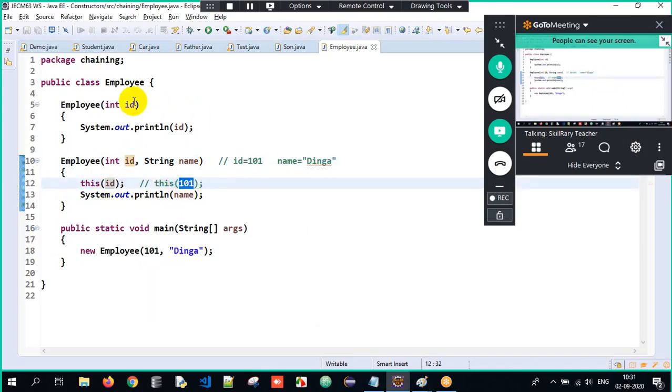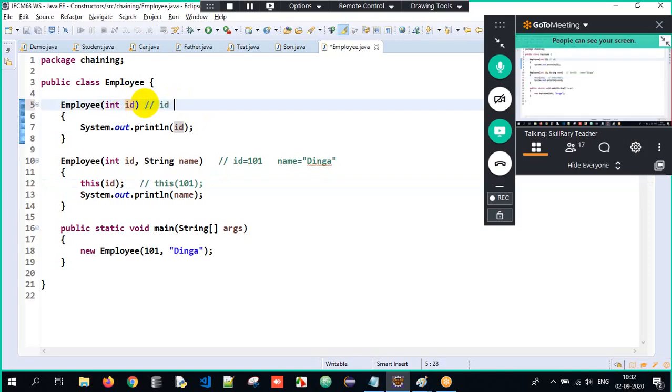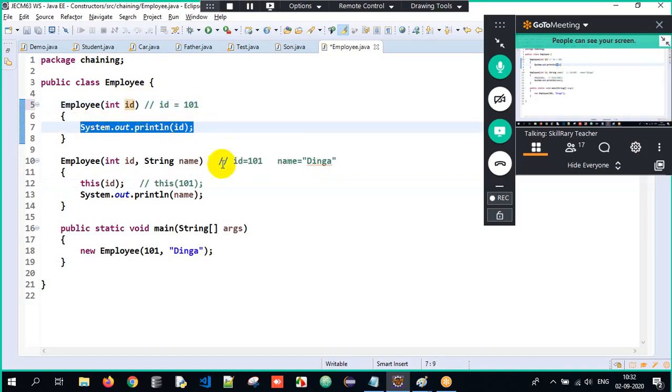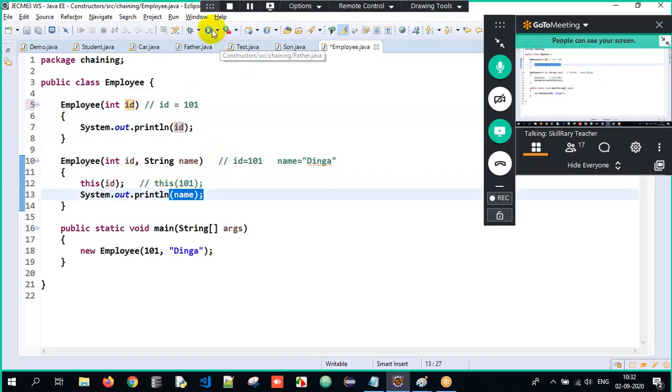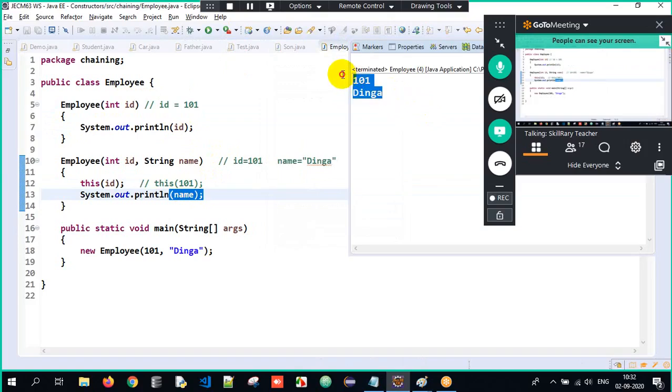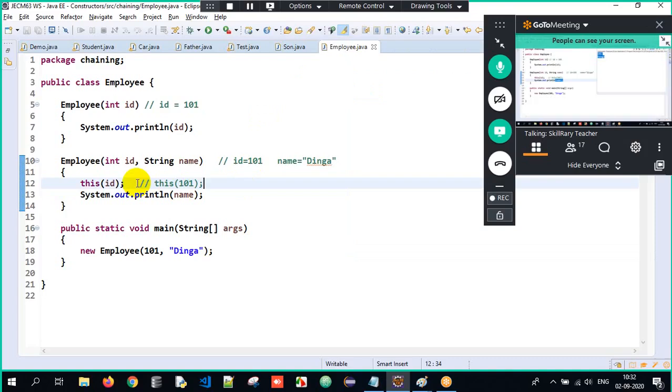So the control goes over here. The id value will become 101. id is 101, it gets printed. Control comes back, and name gets printed. Now the output will be id and name. Did I get the id and name? Yes, 101 and dinga. Got it? So it's not that we have to explicitly pass the values like 101. Rather, we can directly pass the variable. I'm passing the variable content to him.